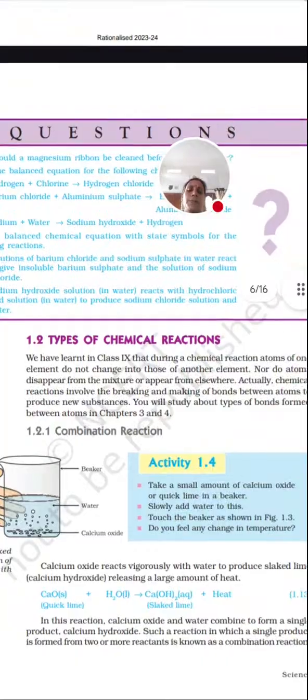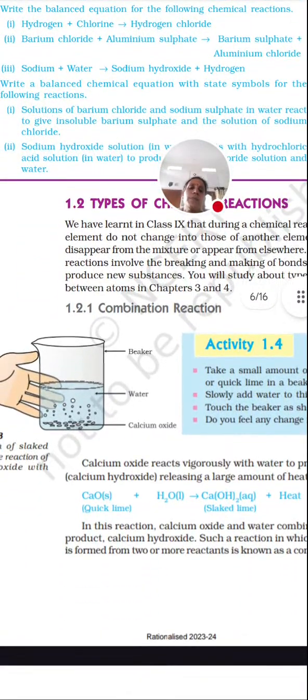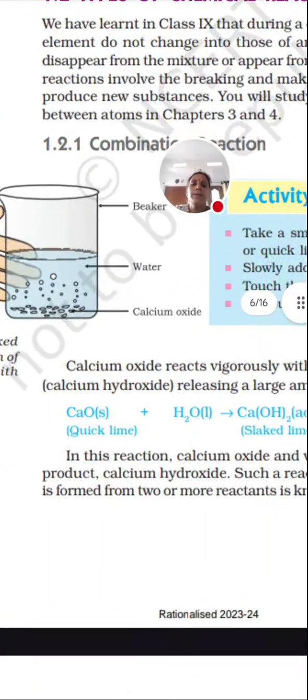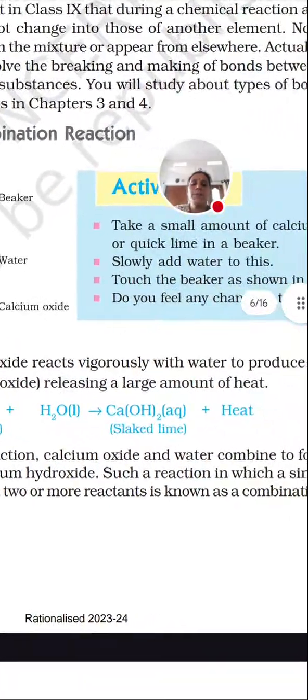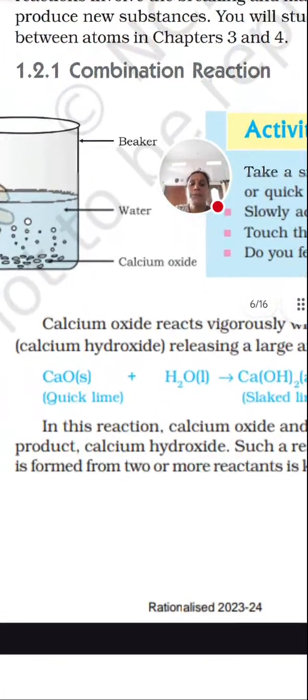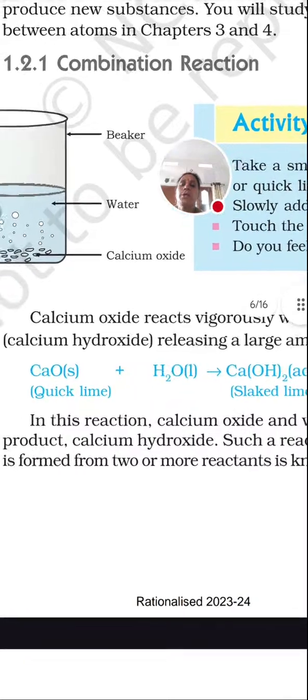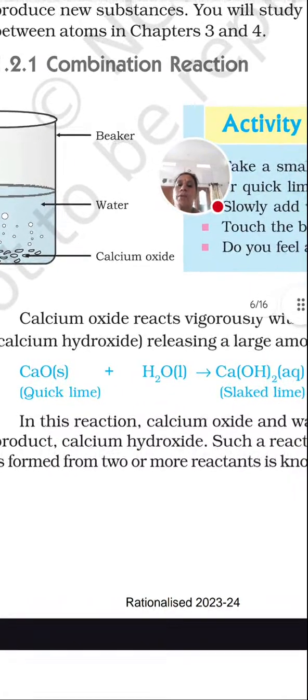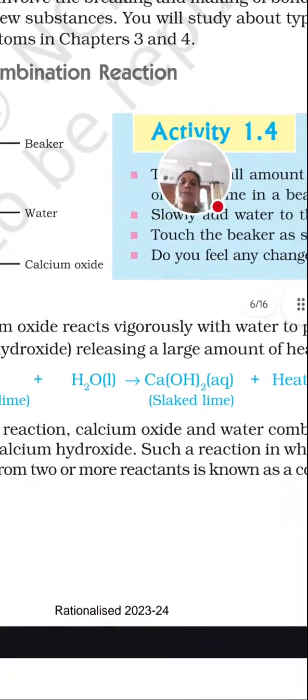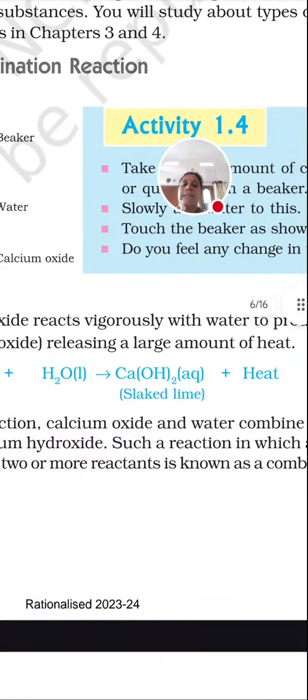Now coming to the types of reactions quickly. The first type is called combination reaction, where two simple substances combine to form a complex one. You can see here, CaO is reacting with water. CaO is called quicklime. Quicklime reacts with water to form slaked lime, Ca(OH)2, and heat is generated.